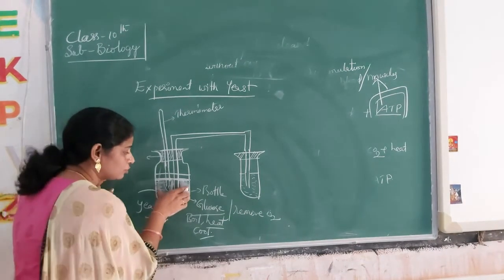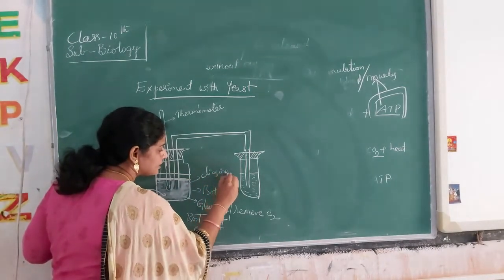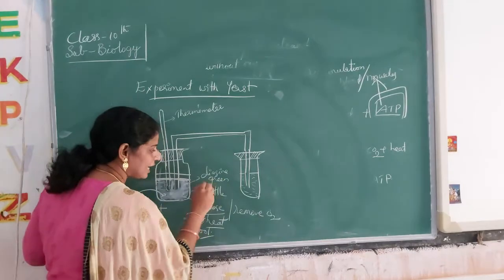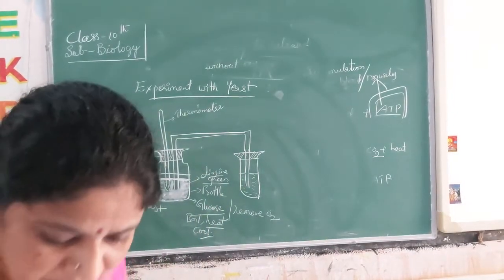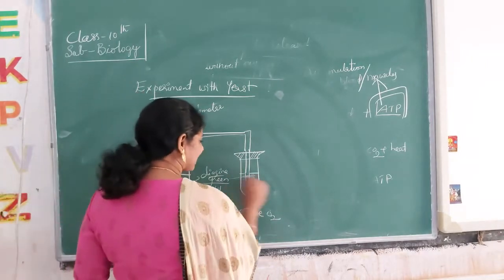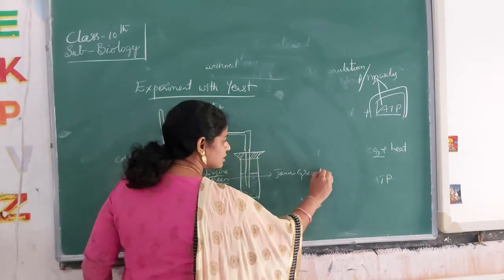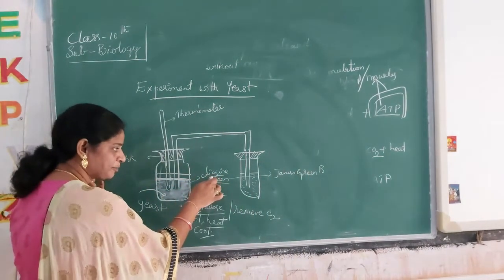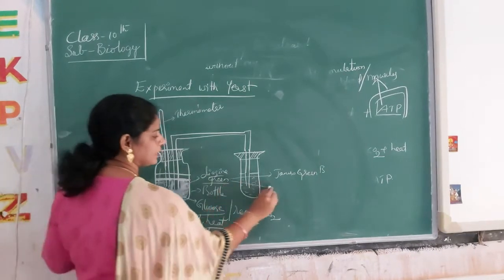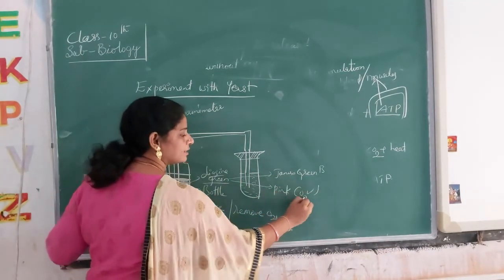To test that, we add diazine green, also called Janus green B solution. When we add this, if oxygen is present, it turns pink.